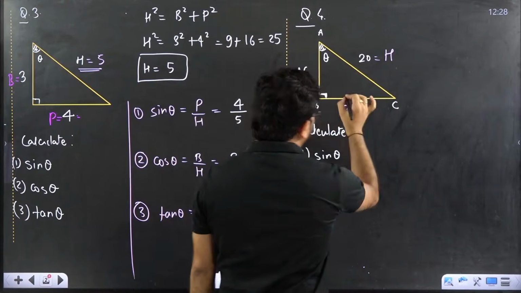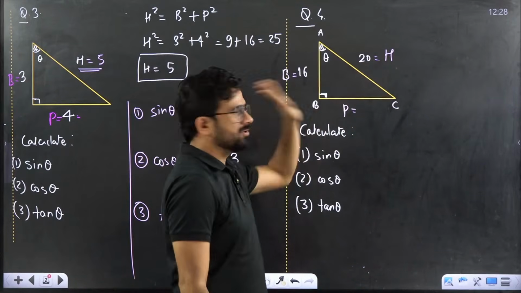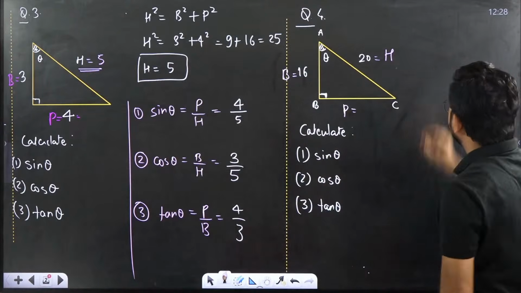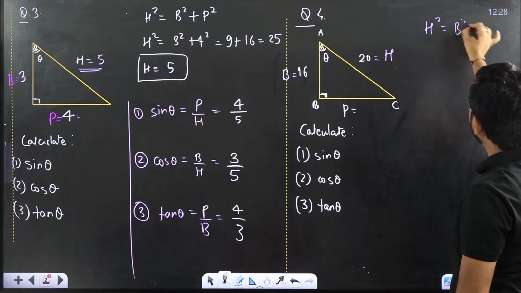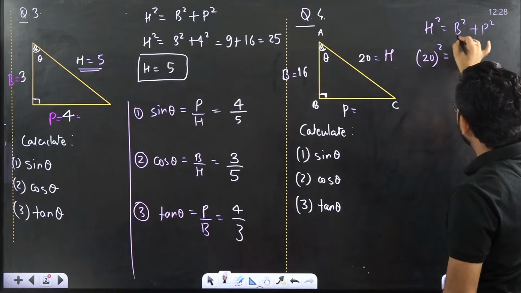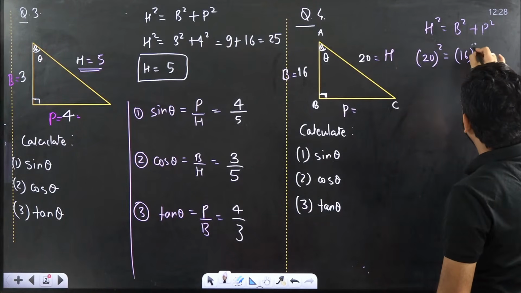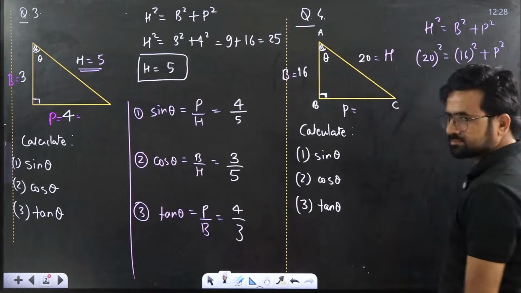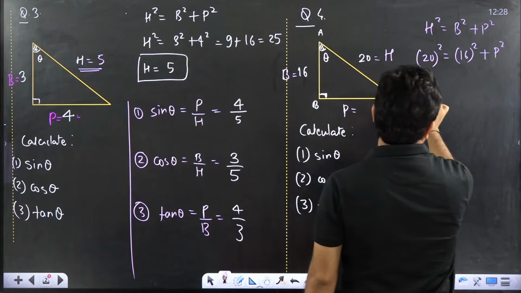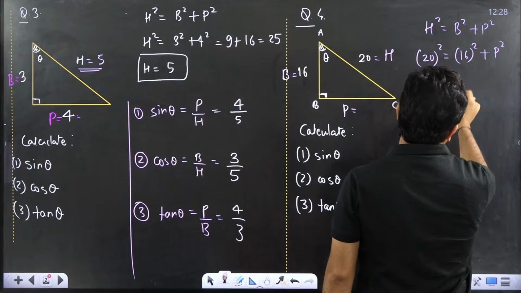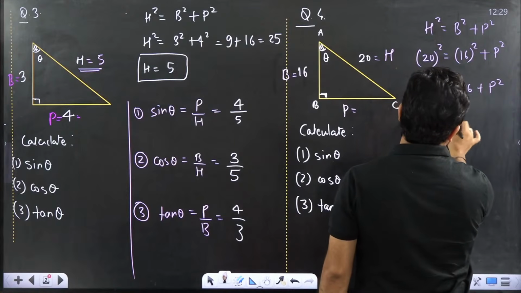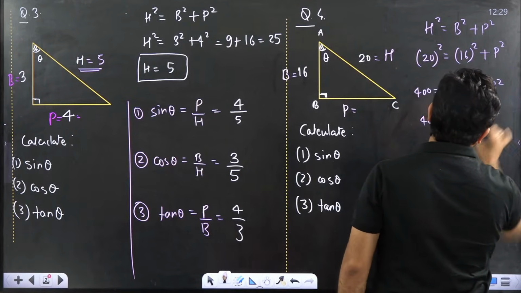Now we have to calculate the perpendicular. This is base, this is hypotenuse, this is perpendicular. We have to calculate this perpendicular. What is the method? I told you, Pythagoras theorem. h square is equal to b square plus p square. Put the value. 20 square is equal to base 16 square plus p square. 20 square is 400, so 400 is equal to 256 plus p square. So 400 minus 256 is equal to p square.